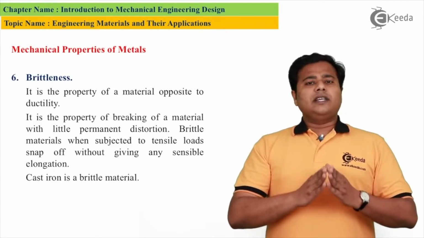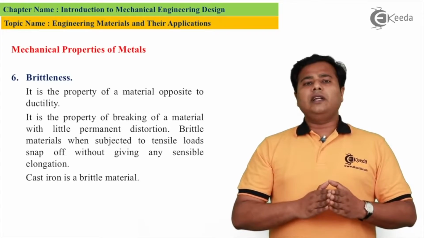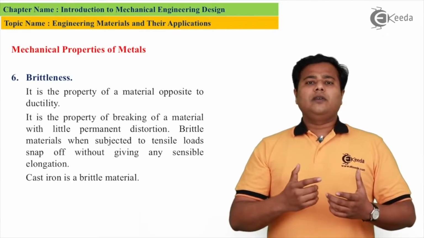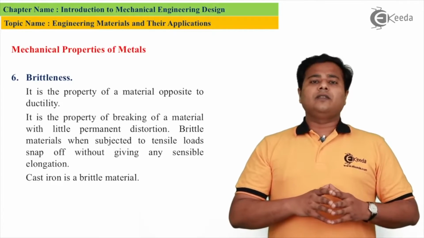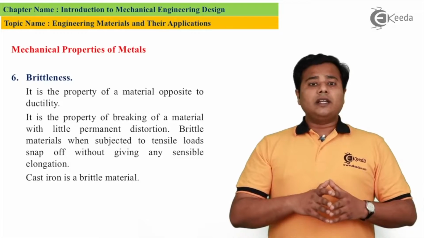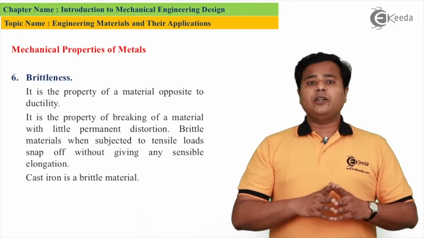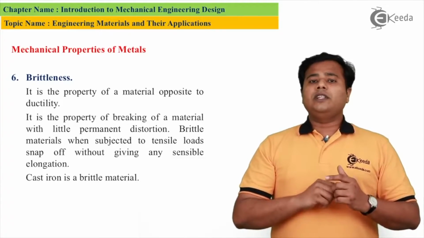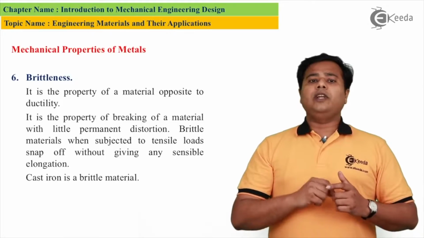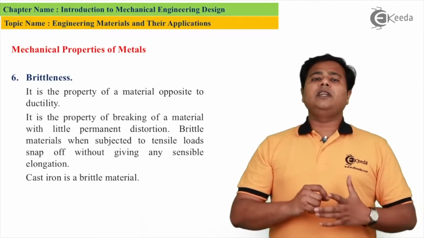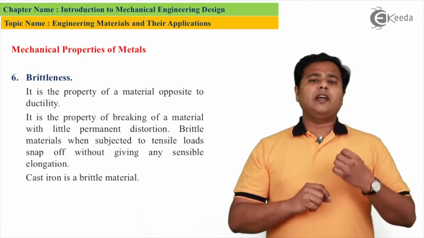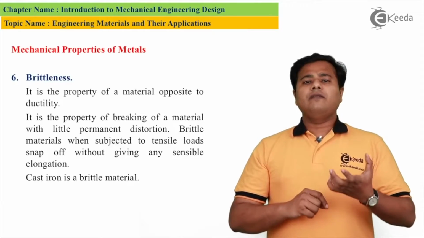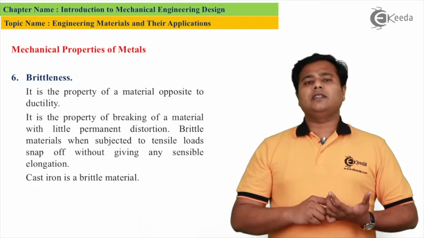In ductile materials, we know that there is a significant point where the material is going to fail. We are already aware of the stress strain curve. In ductile material, there is a clear indication of the elastic point, yield point, and ultimate point. But in some materials, there is no clear indication. Such materials fail abruptly. They fail without giving any significant sign.